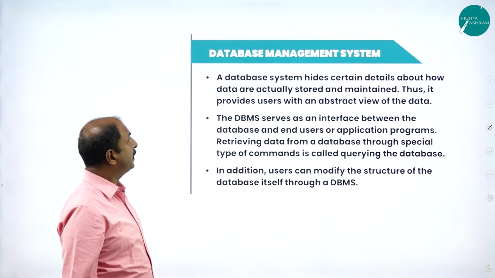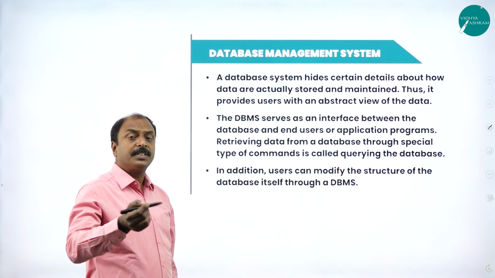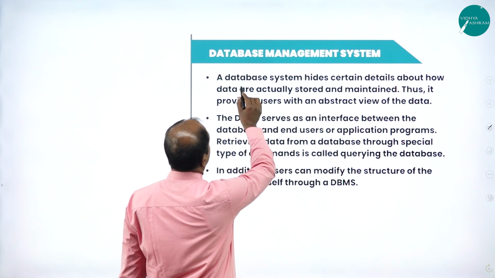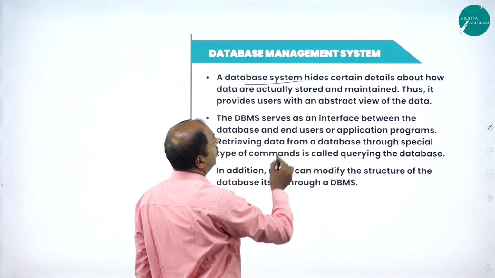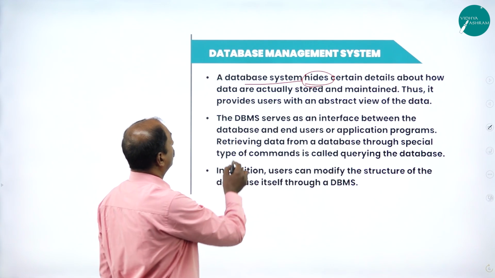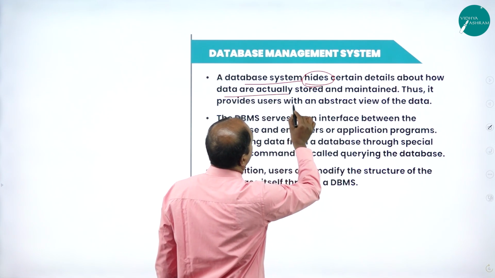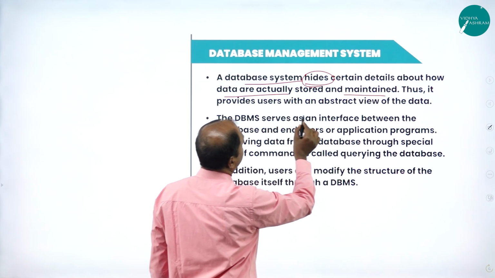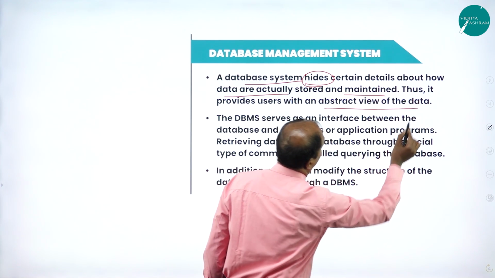In the next slide, what are the features of a database management system? Here, the database system hides certain details about how data are actually stored and maintained. Thus, it provides users with an abstract view of the data.